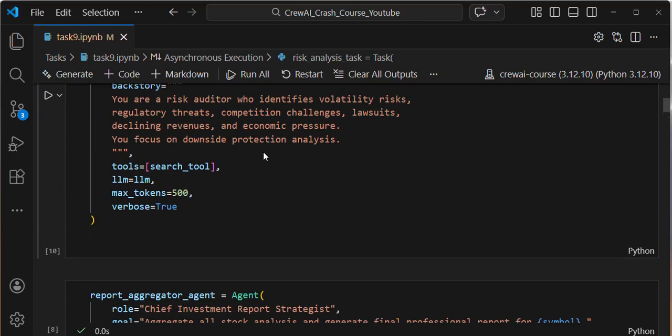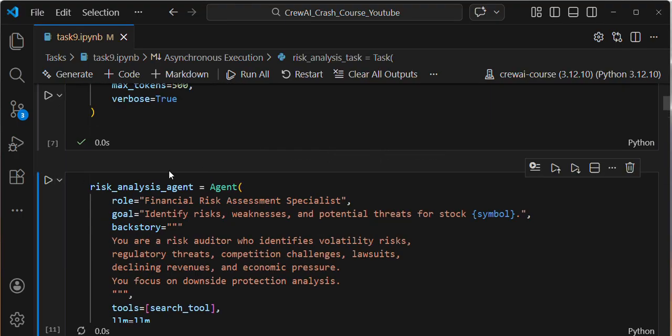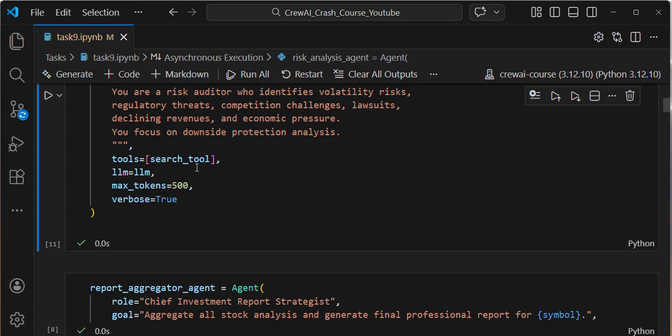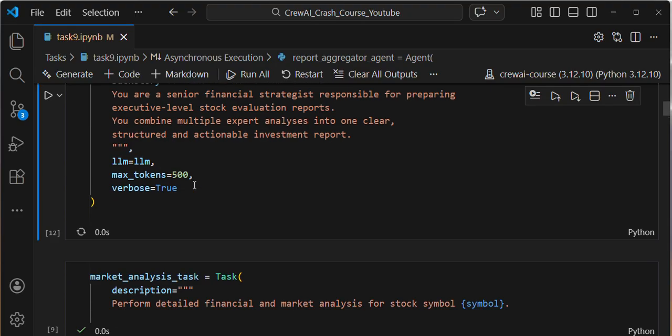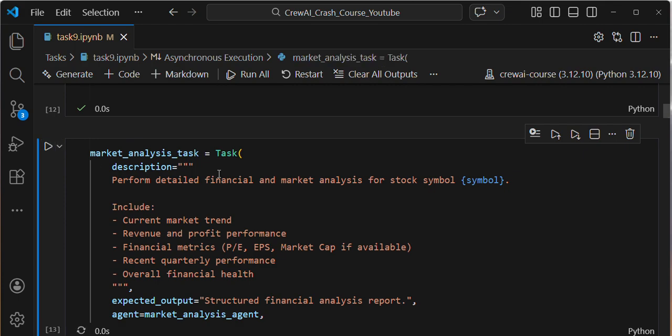That's why it will throw an error. Here, if you see, I forgot to execute this cell. That's why it will throw an error, right? Okay, I executed the cell. Now it will never throw an error.